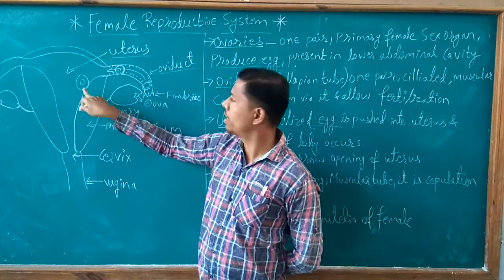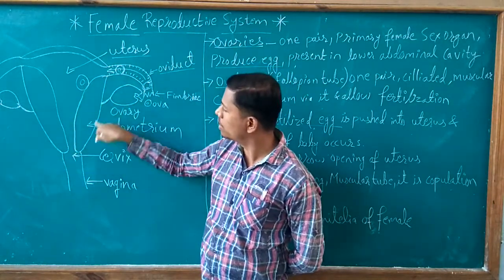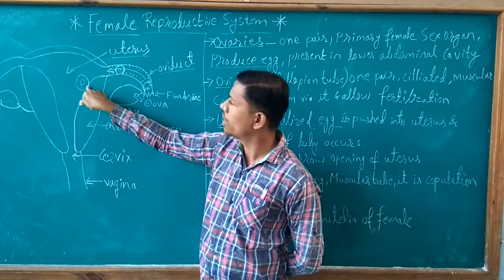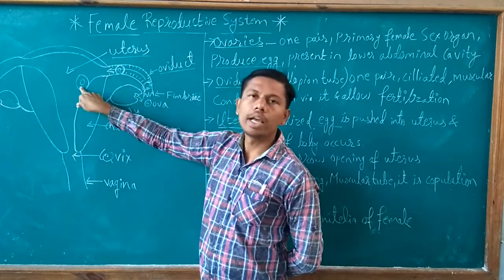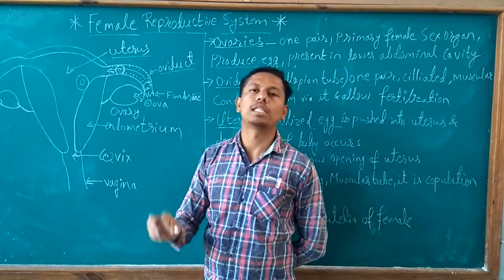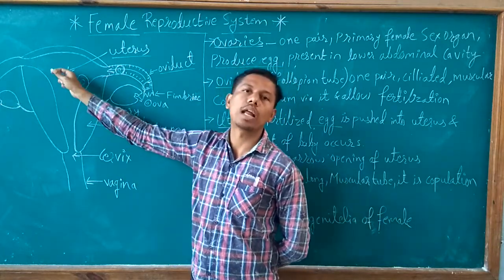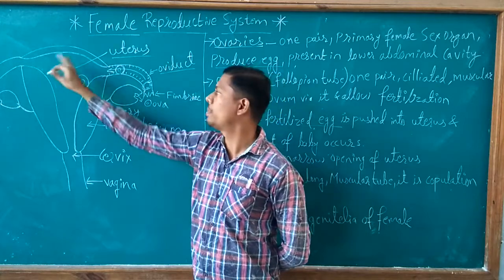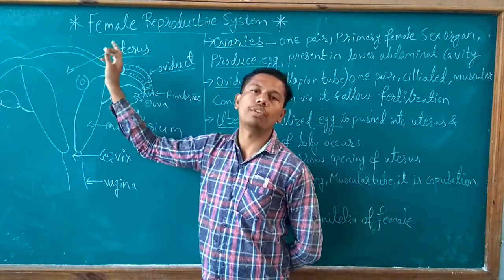This is the endometrial layer. Once implanted on the endometrium layer, the development of the baby takes place in this uterine cavity. This empty space is for development of the baby.